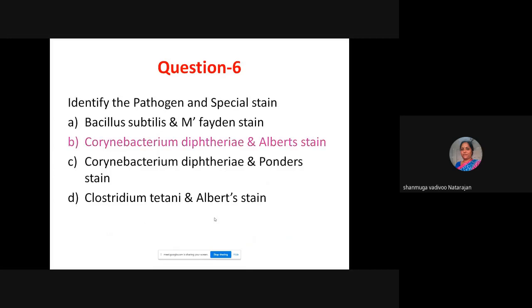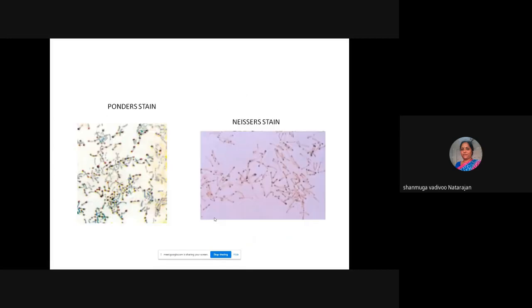And yes, this is the answer. Correct. So here you can see Ponder's stain. These are other special stains which are used to demonstrate Corynebacterium diphtheriae, but these stains are not routinely used in the laboratory. But they are also special stains to identify Corynebacterium.